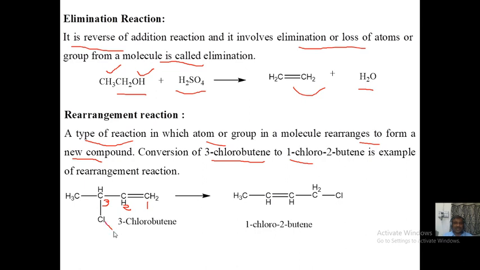See, this chlorine has shifted here on this carbon, and the double bond has moved one step back like this, right? So this is your carbon 1, chlorine is there, carbon 2, a double bond starts, therefore it is 1-chloro-2-butene. Molecular formula is the same. So this is one example of rearrangement reaction. Starting material and product, they are two different compounds, friends, right? So this is what you mean by a rearrangement reaction, friend.